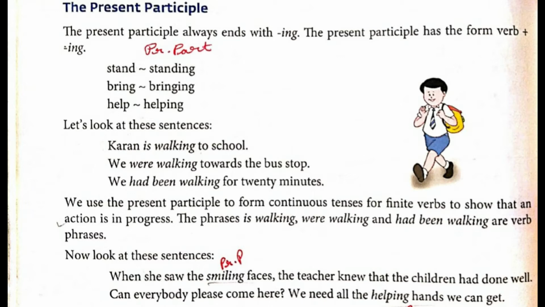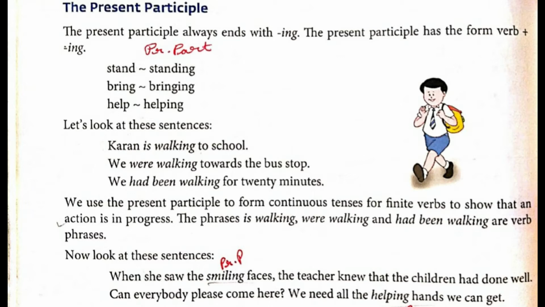We are talking about smiling faces. So here, faces is what? Noun. And before that it came smiling. Which faces, you can ask a question. You got smiling. And smiling is what? Present participle. Write above that, underline smiling and write PR. P. or PART, so that you will understand present participle.